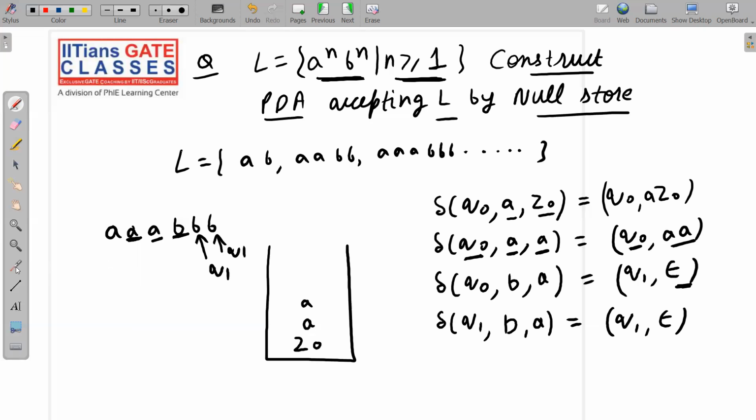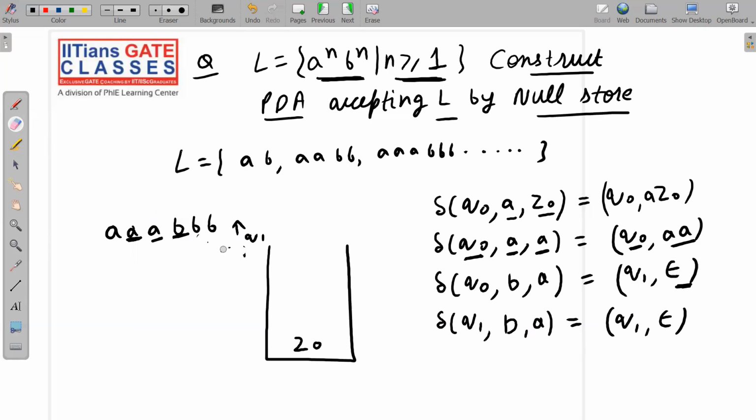And why have we stayed in Q1? Because we have applied this move. That's it. This A was already popped from the stack. Now on Q1 we have read this B, and from the stack we have read this A. Again the same move. That means Q1, null. The read head will be here and there is nothing here, so no problem. So we are at Q1 and there is nothing on the tape. This A is already popped off, because we have applied this move.